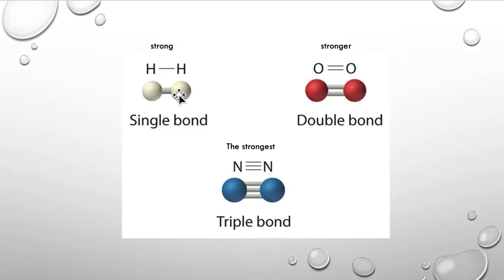So, atoms can form single, double, or triple covalent bonds. Single, double, and triple covalent bonds form when 2, 4, or 6 electrons are shared, respectively. The number of covalent bonds formed between atoms demonstrates their strength and the actual length of the bond.